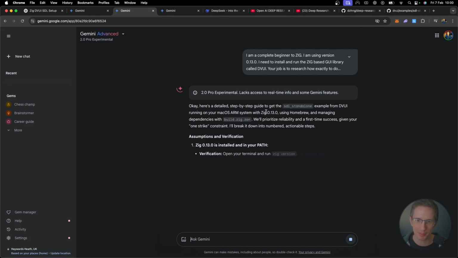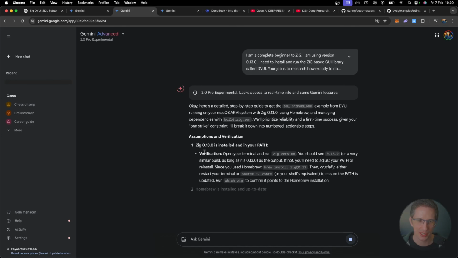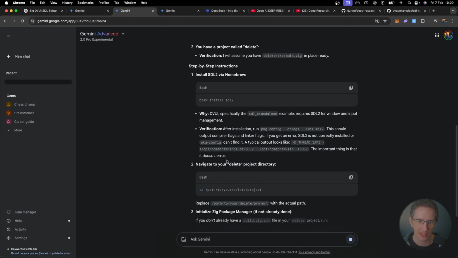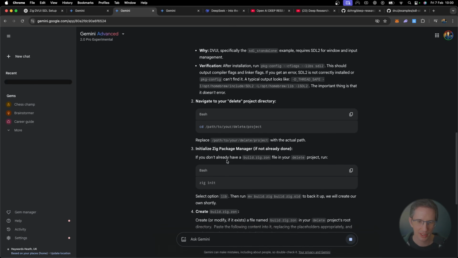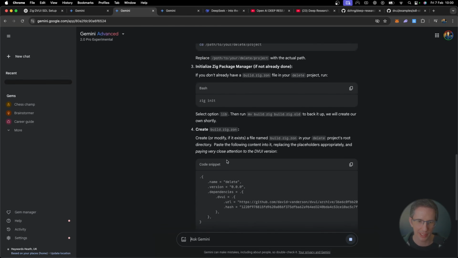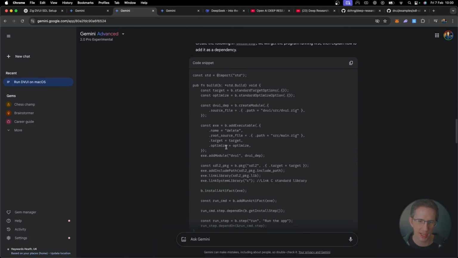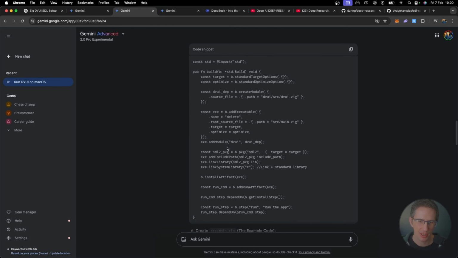Okay, here's a detailed step-by-step. Assumptions: Zig installed and in your path, verification, Homebrew installed. Okay, good. Install Zig Package Manager if not already done. Create build.zig.zon. Let's have a look here. Okay, I don't think that's the module. dvui dep. So this is old code. This is not for version 0.13.